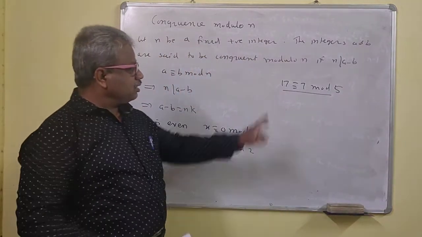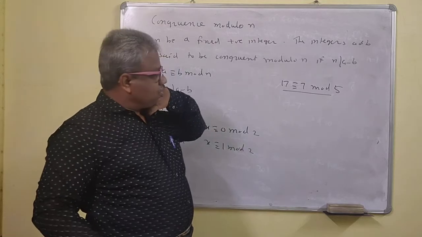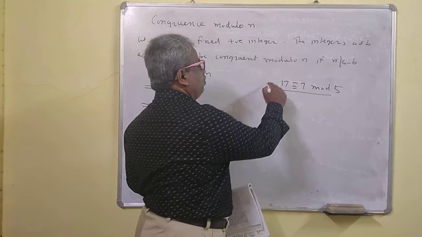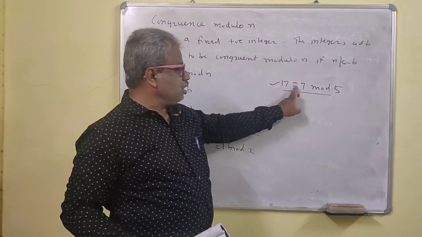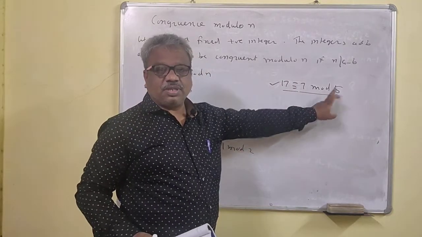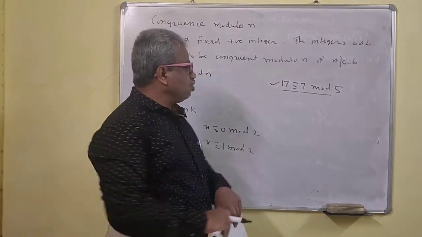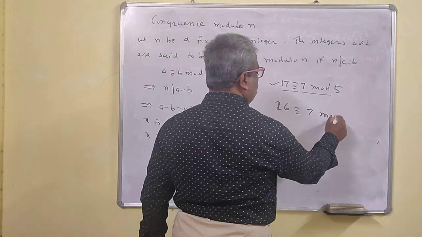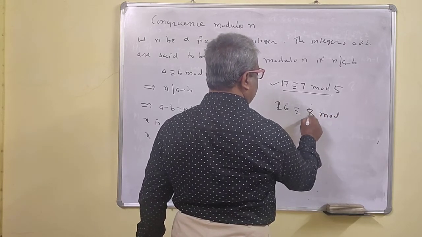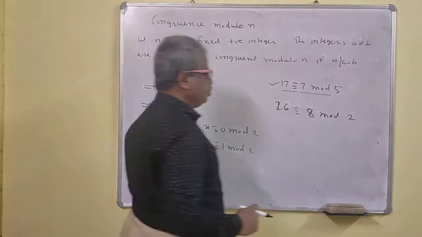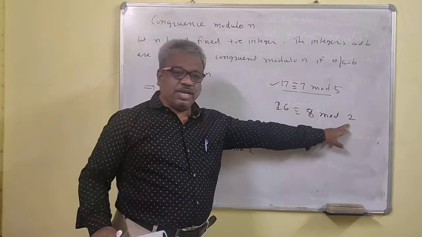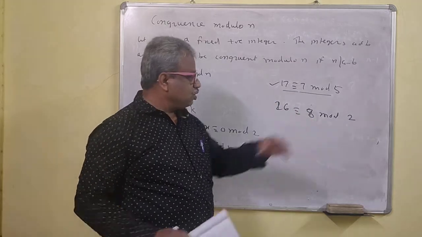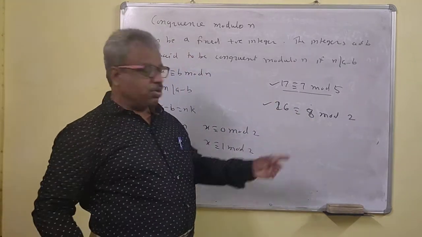But if you take 5 here, you can do this orally. Just take the subtraction. 17 minus 7 is 10. So 10 is a multiple of 5. Yes, this holds. Orally you can do this: just do the subtraction and check whether it is a multiple of the modulus, whatever the number may be. Suppose 26 is congruent to 8 mod 2. The difference of two even numbers is even, so this holds.